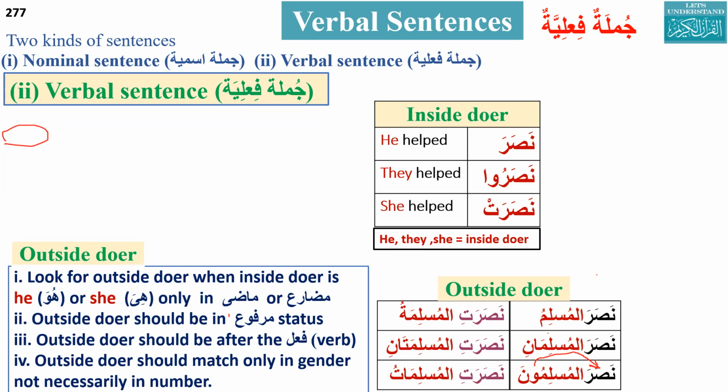How many parts can it have? It can have 2 or 3. What are those parts? Fi'l, fa'il, and maf'ul. Which are compulsory? Fi'l and fa'il.